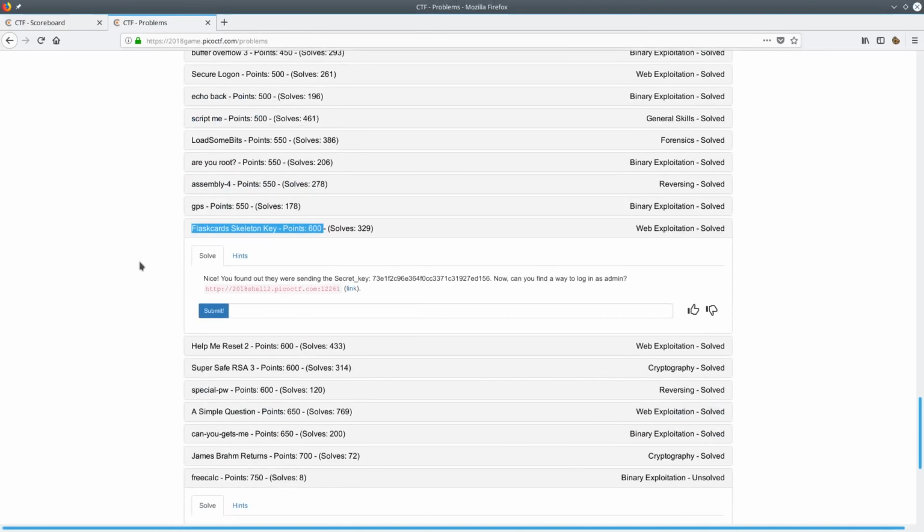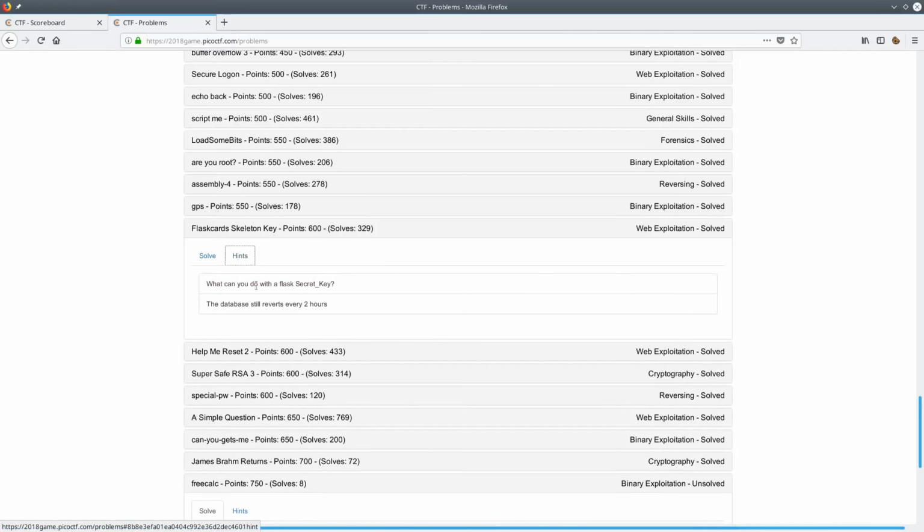Okay, now the next question in the Flaskcards series is called Flaskcards Skeleton Key, worth 600 points with a little bit less solves than the last one. The problem description is nice. You found out they were sending the secret key. Now, can you find a way to log in as admin? And over the hint section, we have what can you do with a Flask secret key, and once again, the database reverts every 2 hours.